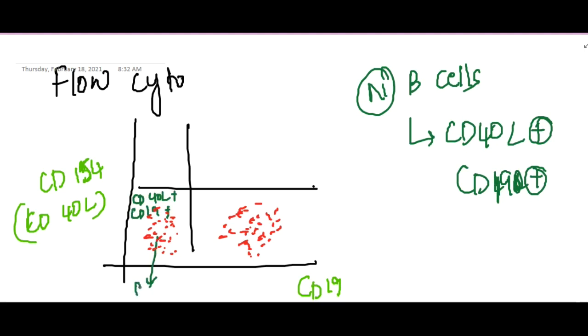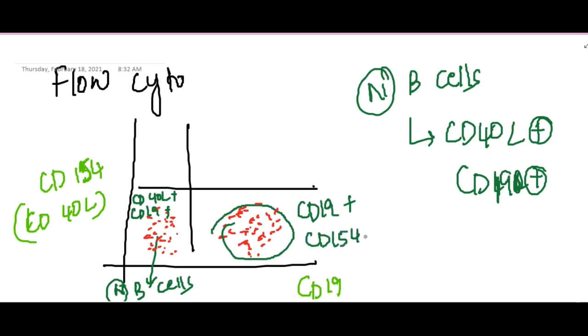So these are normal B cells. But here, there is CD19 positive but CD154 negative. So this is the picture of hyper IgM syndrome.